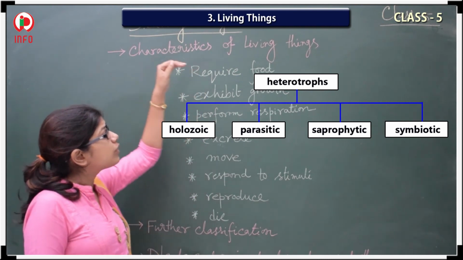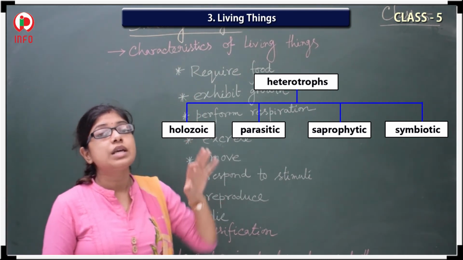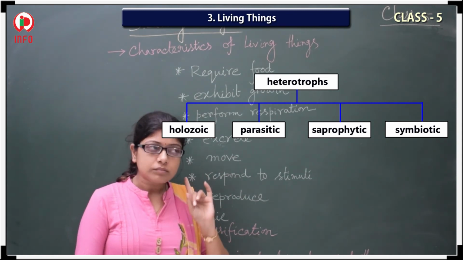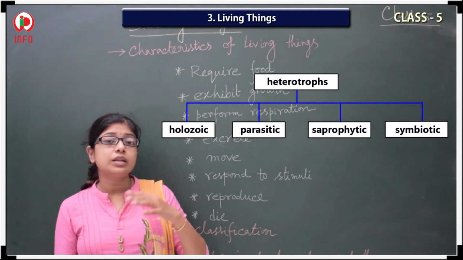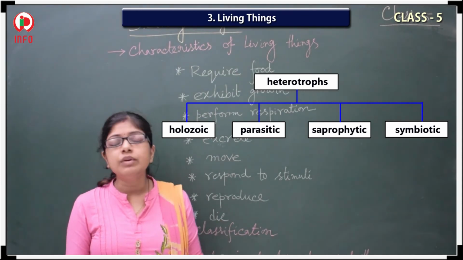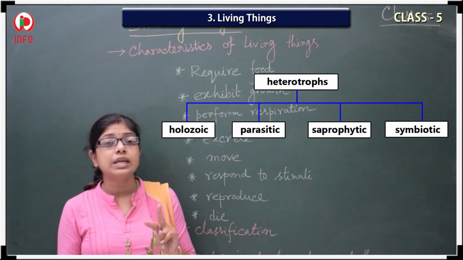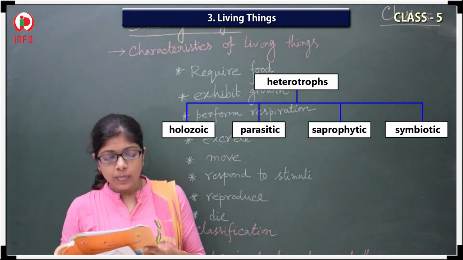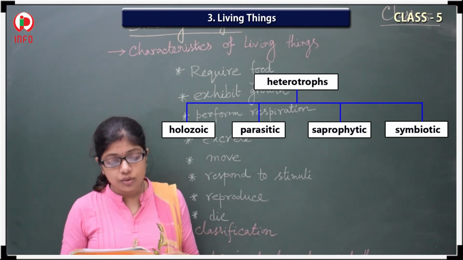So first thing, the requirement of food. All living things require food. Depending on the food habit, we can classify the different living things into two categories. One is the autotrophs, and another one is the heterotrophs.